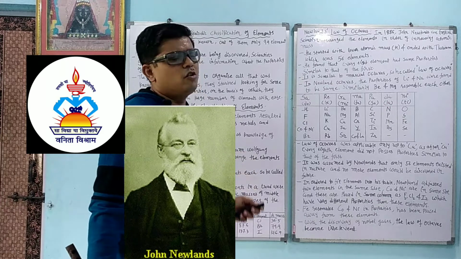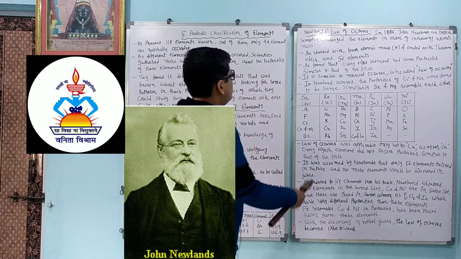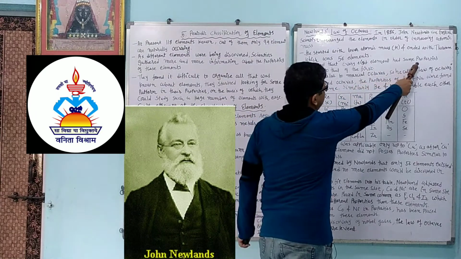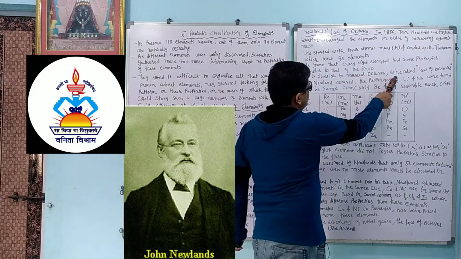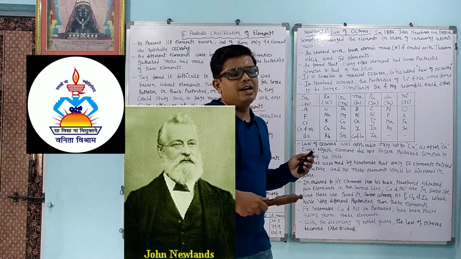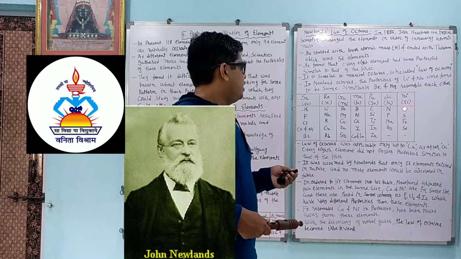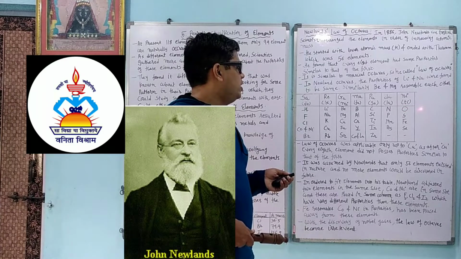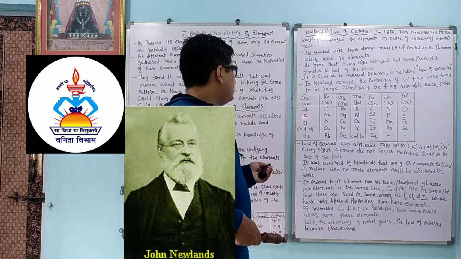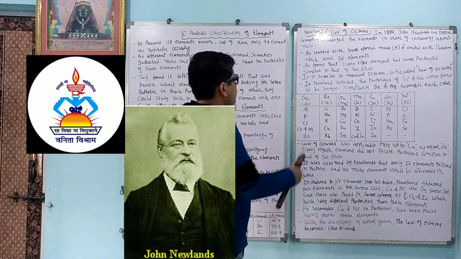So like that he arranged all the elements according to their properties as well as their atomic mass. He found that every 8th element had properties similar to the first. It is similar to musical octaves, so he called it the law of octaves. So it is like sa re ga ma pa dha ni sa. So he said that after oxygen, fluorine will come, but he did not write fluorine there, because fluorine is somewhat like hydrogen, he found out that. So he kept the fluorine here. Same way chlorine, bromine, and all other elements are there.